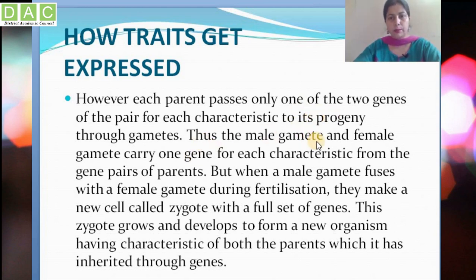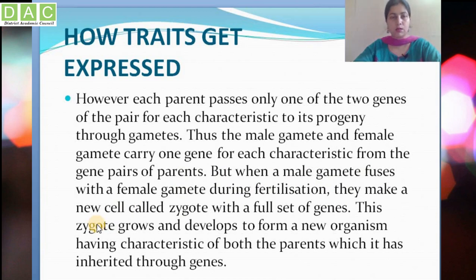Thus the male gamete and the female gamete carry one gene for each characteristic from the gene pairs of the parents. When a male gamete fuses with a female gamete during fertilization, they make a new cell called zygote.